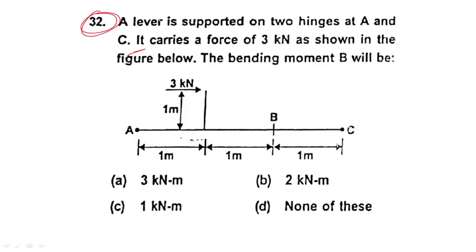question number 32. A lever is supported on 2 hinges at A here and C. It carries a force of 3 kN as shown in the figure below, right? You can see the bending moment at B. They are asking the bending moment at this point. Okay, let me draw and let me calculate this one.